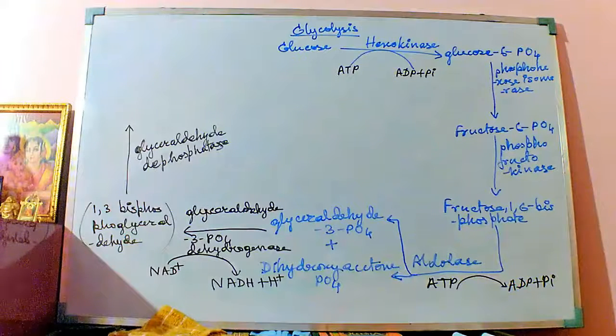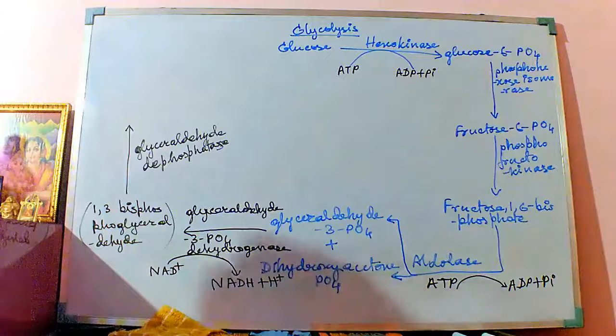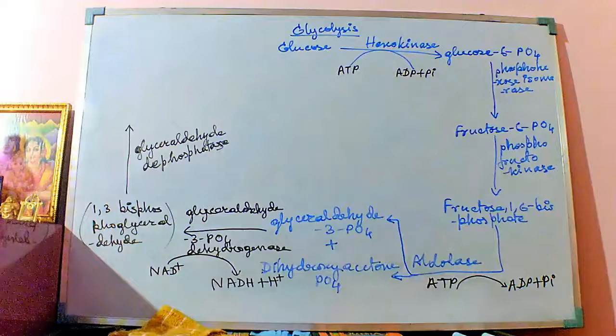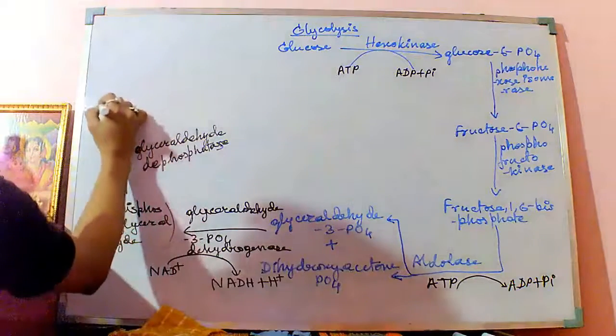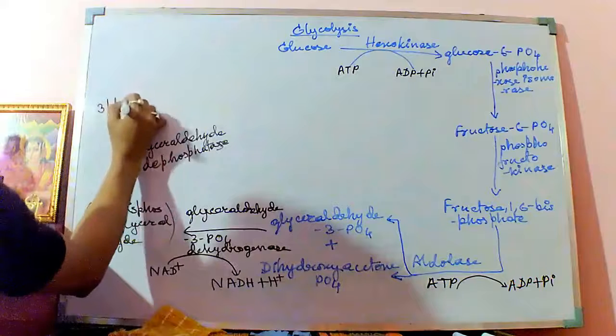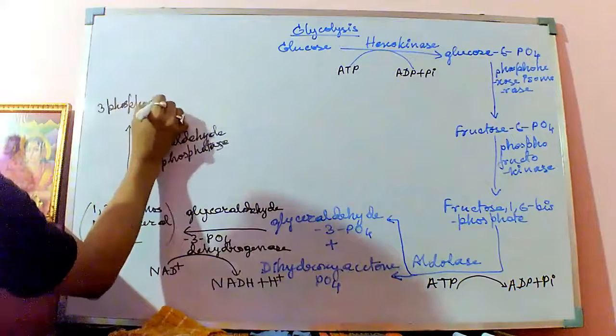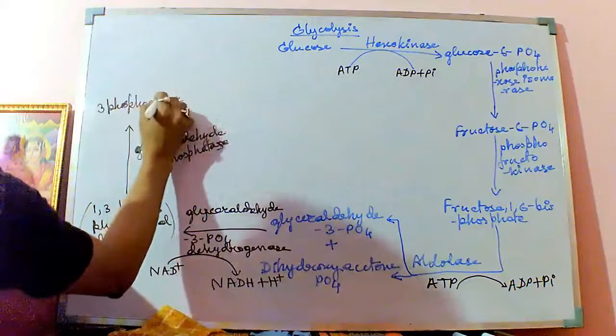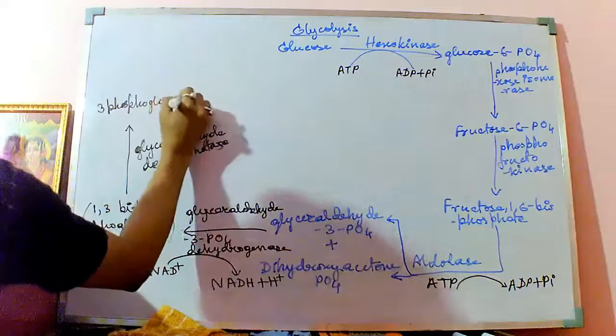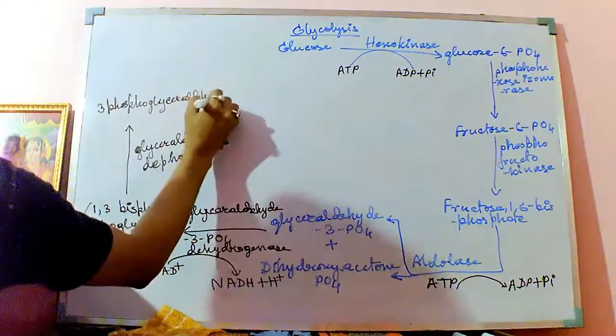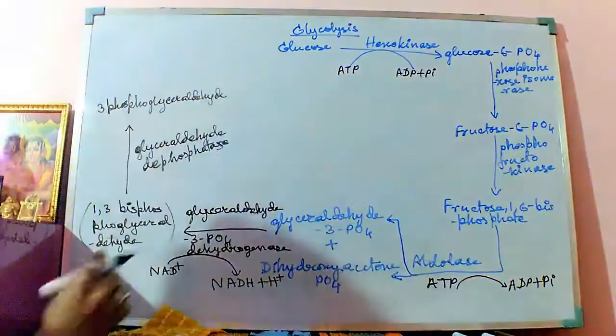Of the two phosphate groups present in the molecule, it is getting converted to a one-phosphate-group compound. So that is coming as 3-phosphoglyceraldehyde. Okay, this is the compound that is formed.